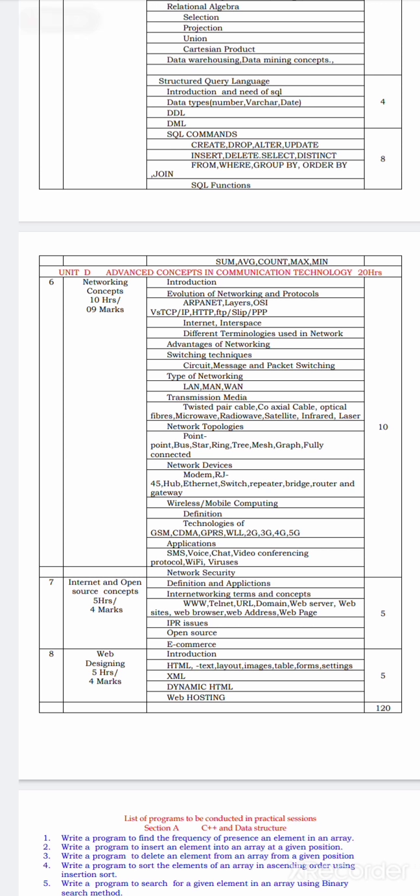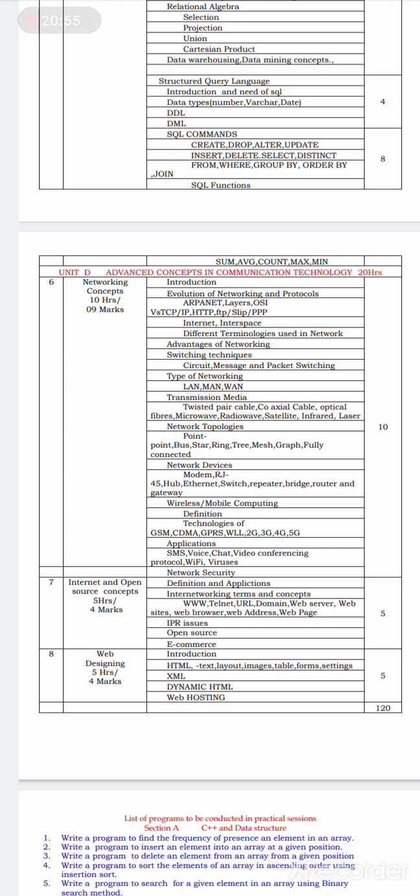What are the network topologies? Point to point, bus, star, ring, tree, mesh, graph, fully connected. All these are the network topologies. We are studying them in detail one by one. Network devices: modem, RJ45, hub, Ethernet, switch, repeater, bridge, router, gateway. These are some network devices which are used in networking.